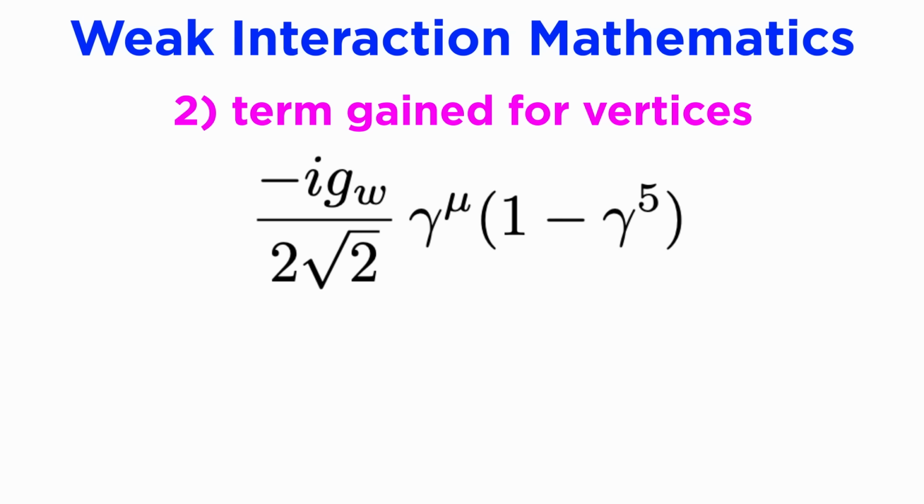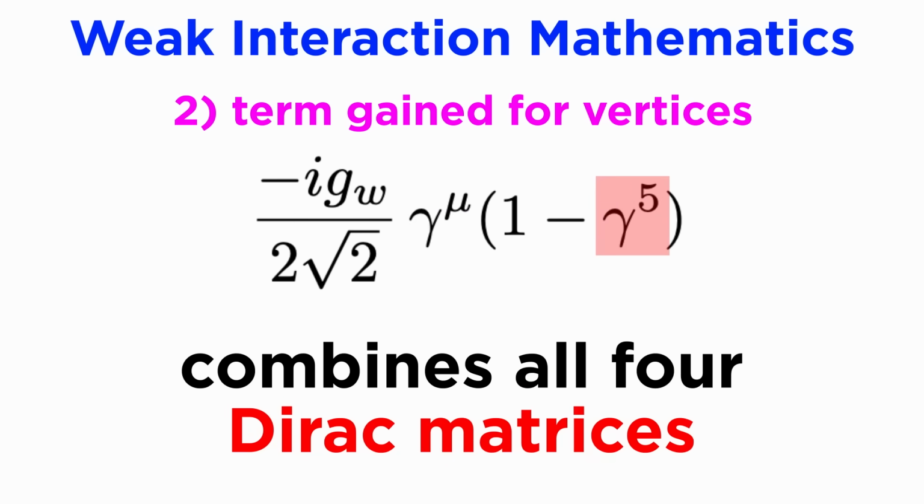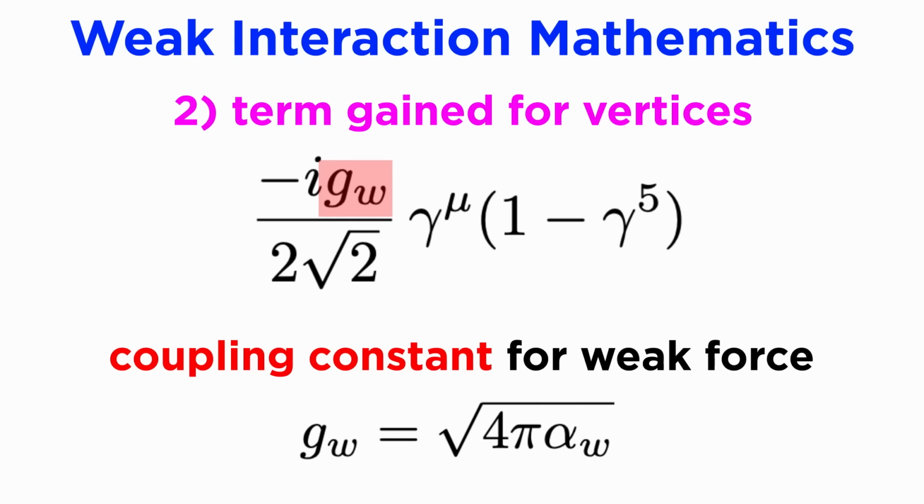2. The weak interaction vertices in the Feynman diagram gain a factor of negative i times g_W divided by 2√2 times γ^μ times the quantity 1 minus γ⁵. γ^μ is a Dirac matrix as usual, and γ⁵ is an object that combines all four Dirac matrices. g_W in the weak interaction vertex factor represents the coupling constant for the weak force, similar to g_e or g_s for QED or QCD respectively, and can be expressed as the square root of 4π times the weak force equivalent of the fine structure constant.